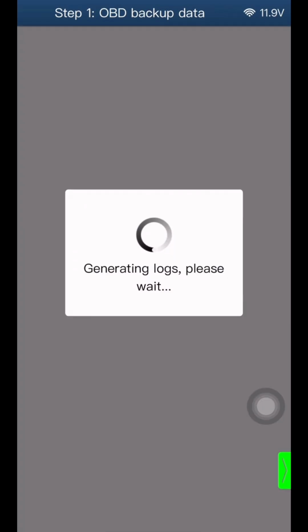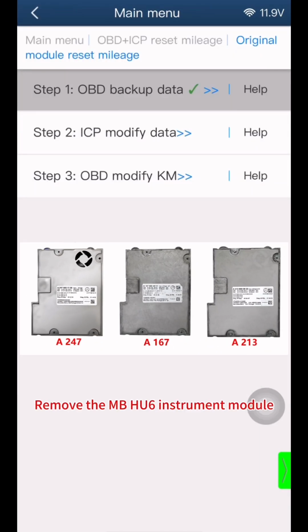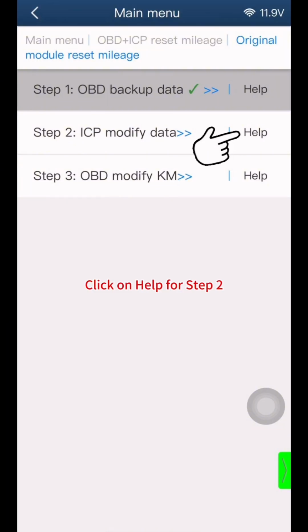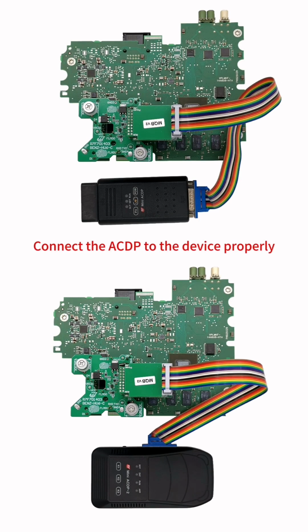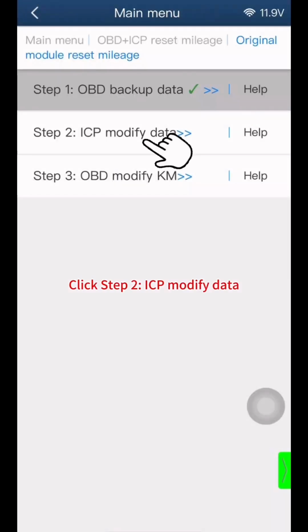Click OK. Click OK. Remove the MB HU6 Instrument Module. Click on Help for Step 2. Connect the ACDP to the device properly. Click Step 2 ICP Modify Data.